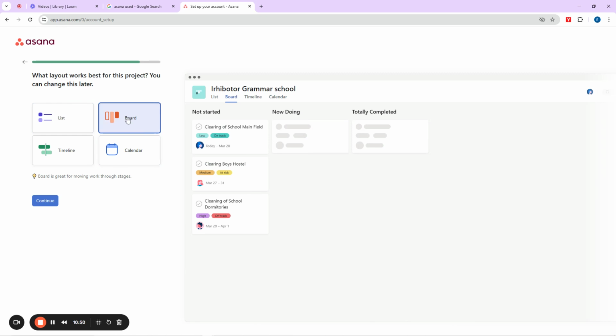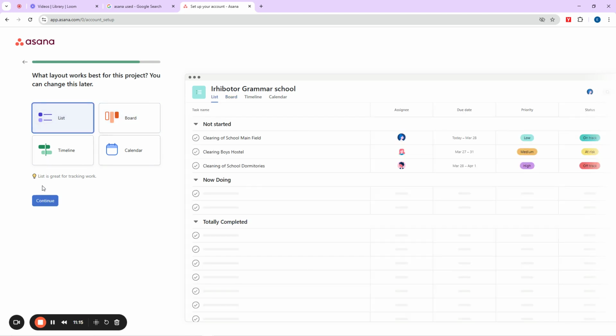So this thing that you see as Asana is very similar to Trello. Sometimes I wouldn't skip it because I feel you don't already know Trello, so you don't even need this one. I will continue with the board or even the list view.